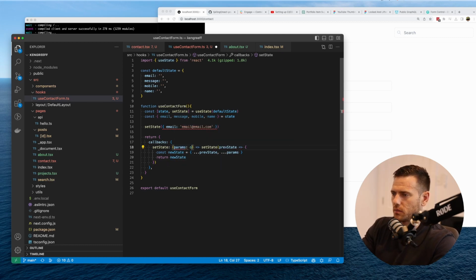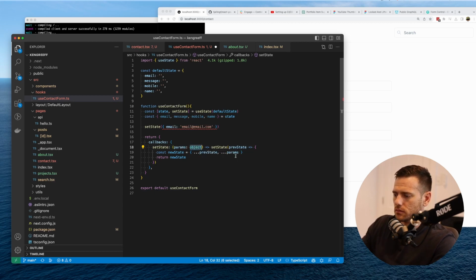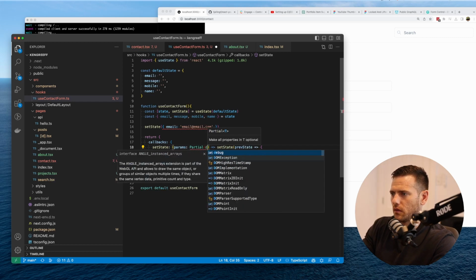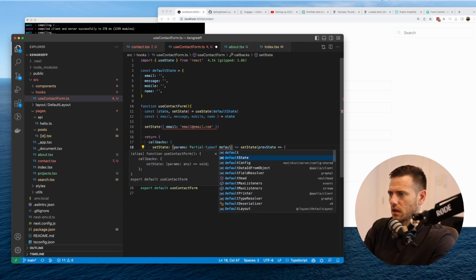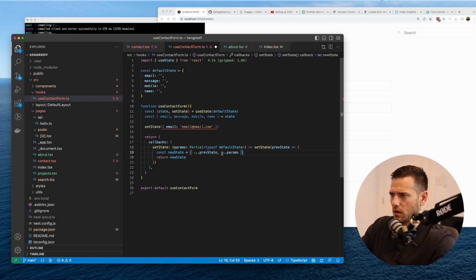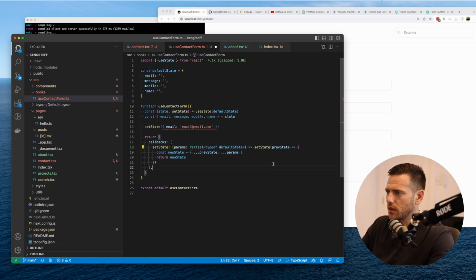And params is going to be an object, but it's actually going to be a partial of default type. I think it's type of default state, right? Yeah. So we just typed that. So now what we're expecting is when the params that come in is going to be partial and can only contain email, message, mobile, name, and one of those, all of those. So that's what partial is of this one. Previous state, boom. So that's it. I believe that'll do it.